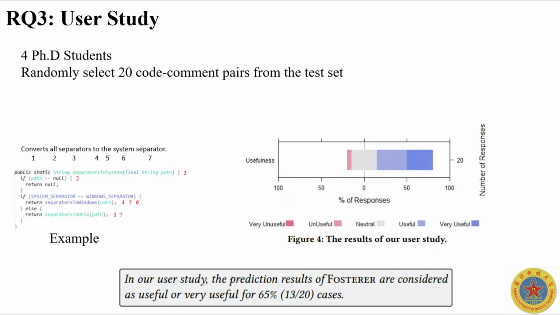To answer RQ3, we invited 4 PhD students in our college majoring in software engineering to help us assess the usability of the prediction results of Foster on program comprehension. For each code comment pair, we show them the semantic interaction results from Foster and ask them if they think the result is useful for them to better understand the code compared with the pure comment. The comprehension is reflected by the understanding of the intention of each variable and statement. The results demonstrate the rationale of the basic point of our study, that building accurate code comment semantic interactions can boost program comprehension.